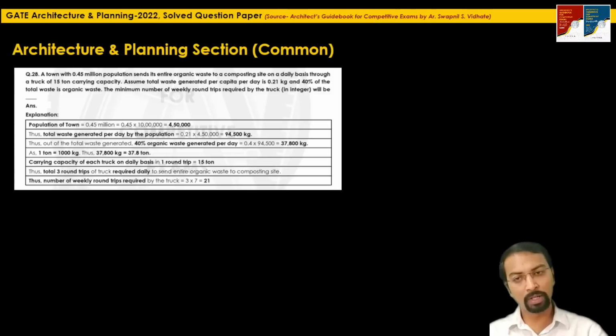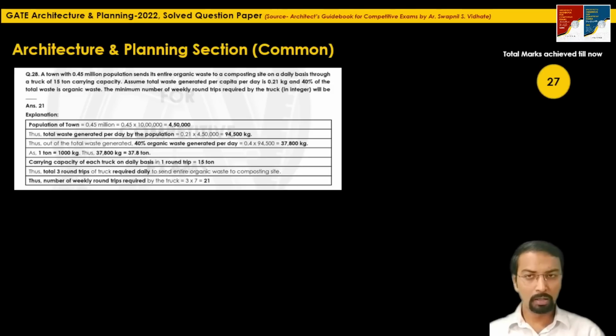3 into 7, 21 trips will be required for this organic waste to be sent to the composting site. So this is the final answer. It is a 1 mark question, very easy to solve, but you have to read the question carefully so that you won't get any different value other than the value given in the final answer key. So till this question, there were 1 mark questions. Total marks we have achieved till now is 27 marks. Let's go to the next question.